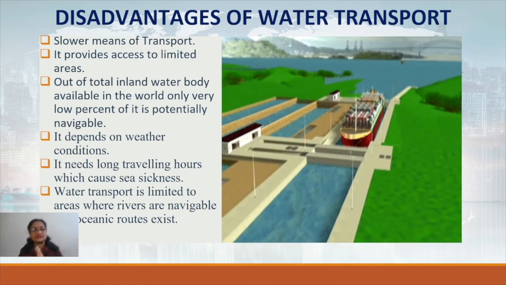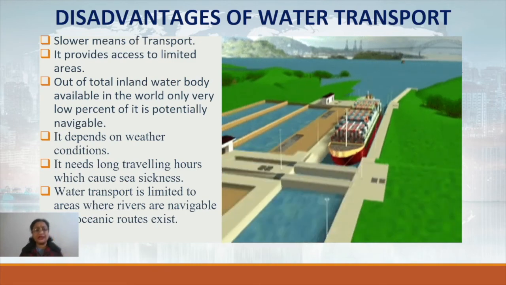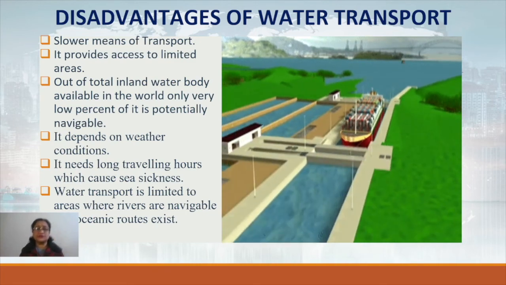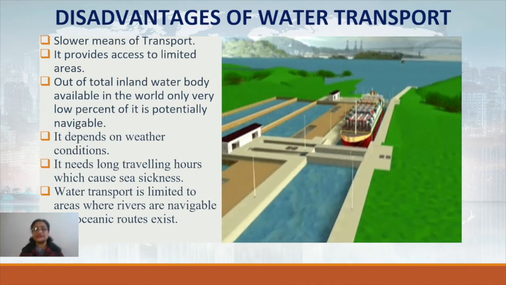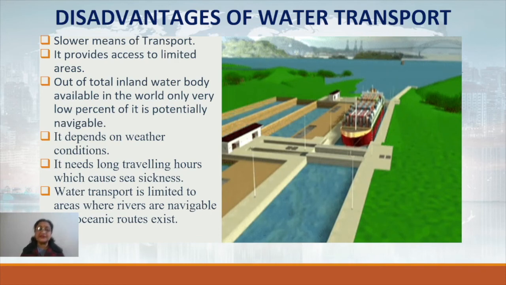The waterfalls, rapids and all these things are not ideal for water transport. So only a limited percent of the total water bodies is used for navigation purposes.